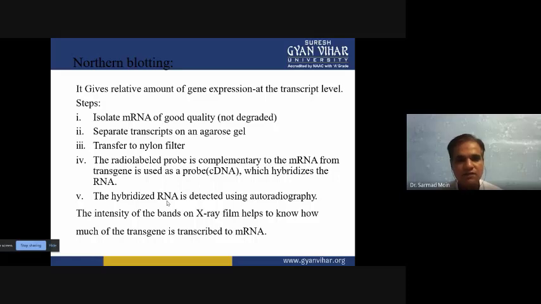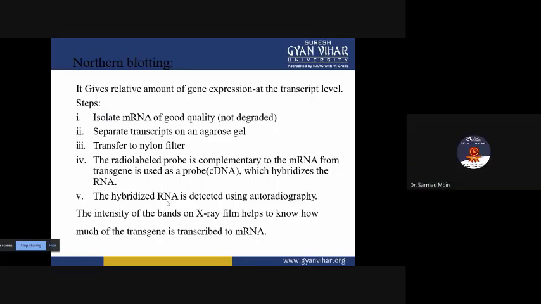Then we will use a specific mRNA probe. When this probe can bind with the transgenic mRNA, what will happen? It will hybridize with the mRNA only. If it is hybridizing, through radiography and fluorescence we can detect it, so that we can confirm that our gene of interest is expressing.